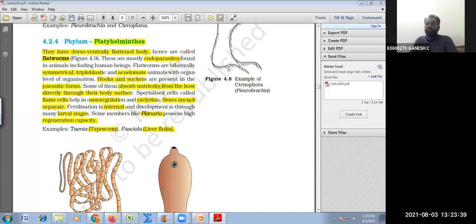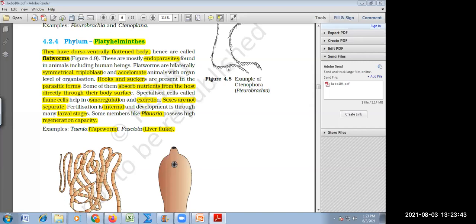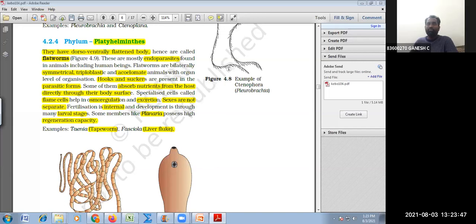Now knowing this, we'll also learn about some of the components regarding the earthworm. So give me a minute. Let me share a document.